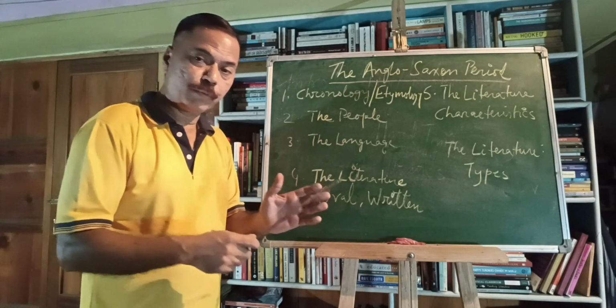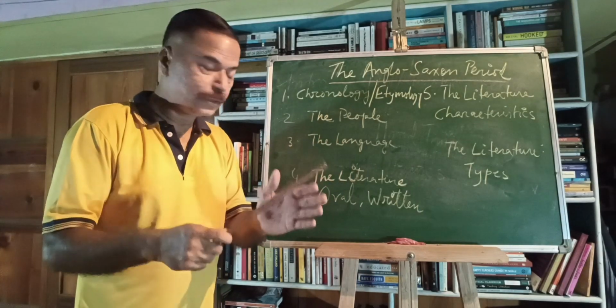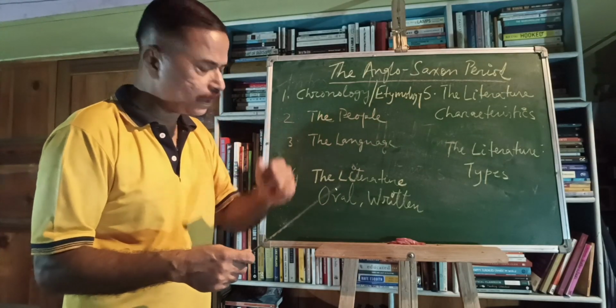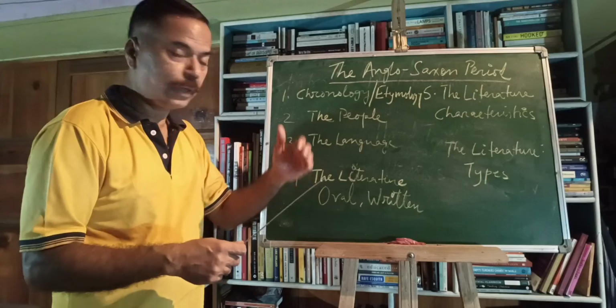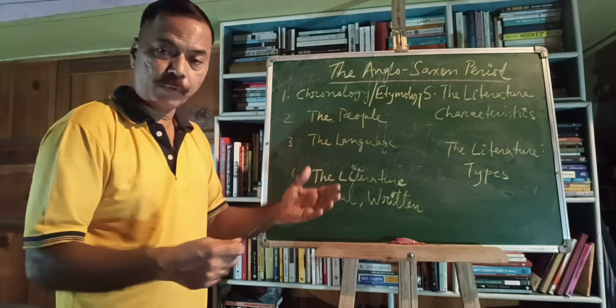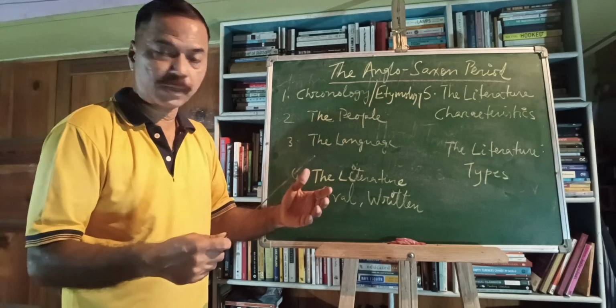Then poetry, very important, the epic Beowulf; the elegies The Wife's Lament, The Husband's Message, The Seafarer and The Wanderer. Then heroic poems like Widsith and Waldere. Then war poems: the Battle of Brunanburh, the Fight at Finnsburg, the Battle of Maldon.